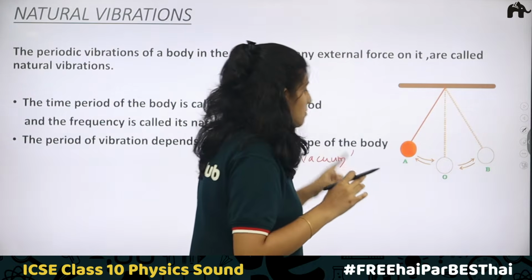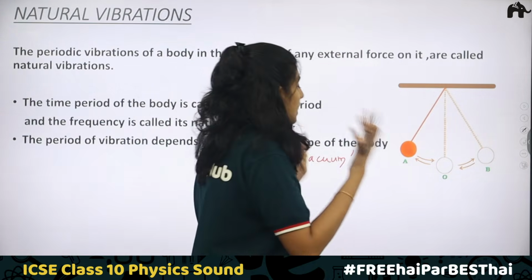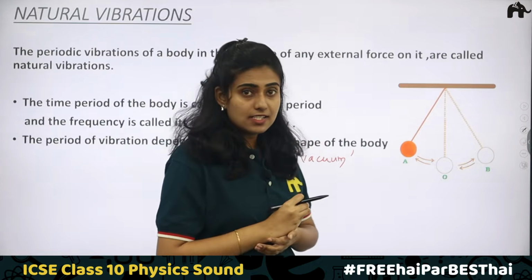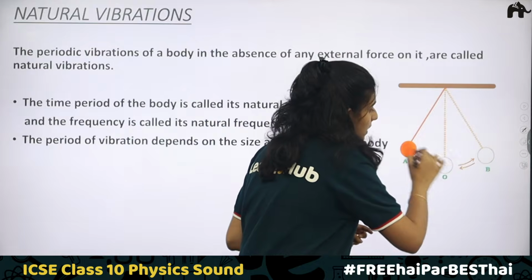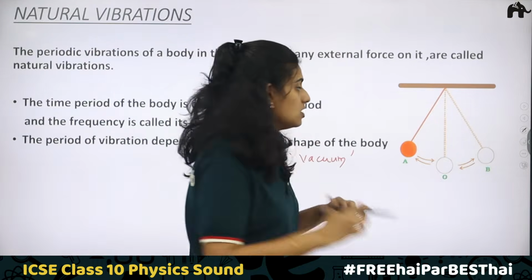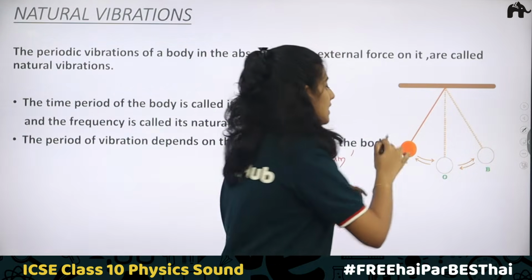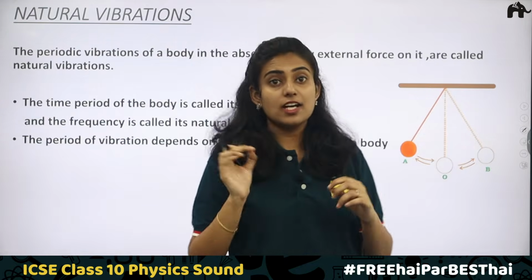So when there is a medium, what happens? If air is the medium, then there is air resistance. Due to this resistance, there will be chances of the amplitude changing. The amplitude will decrease due to this resistance. Here the amplitude will remain the same. So it is called a natural vibration.